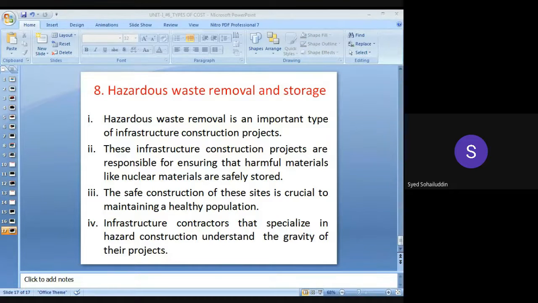Being an engineer you should have a knowledge of all these different costs and the different infrastructure projects. Transmission towers or water supply lines, all these will be considered under the infrastructure projects. Again, we have seen about the types of cost also.